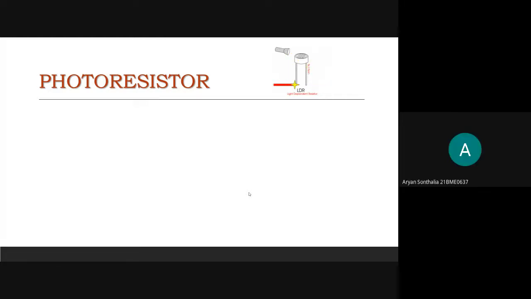When we shine a light on the sensor, it automatically interprets it and sends the signal to the computer. It's a part of a solid state relay actually. Yeah, correct. So the resistance of a photoresistor will decrease if we increase the intensity of the incident light. Yes, exactly. It works with respect to luminosity. So what is the other name of photoresistor? LDR. Yes, correct. LDR, a light dependent resistor.